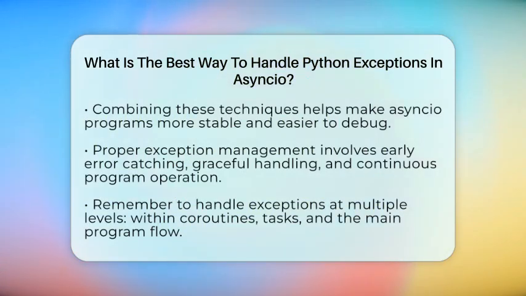Wrap risky calls in try and except blocks, use asyncio.gather with return_exceptions true, attach callbacks to background tasks, and have a top-level exception handler. Enable debugging mode to see detailed logs. And consider custom exceptions for clearer error management. This way, your code stays stable, and debugging becomes much easier.